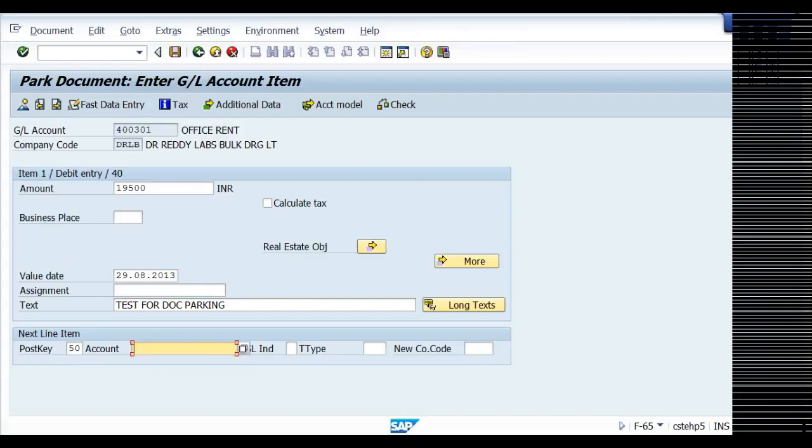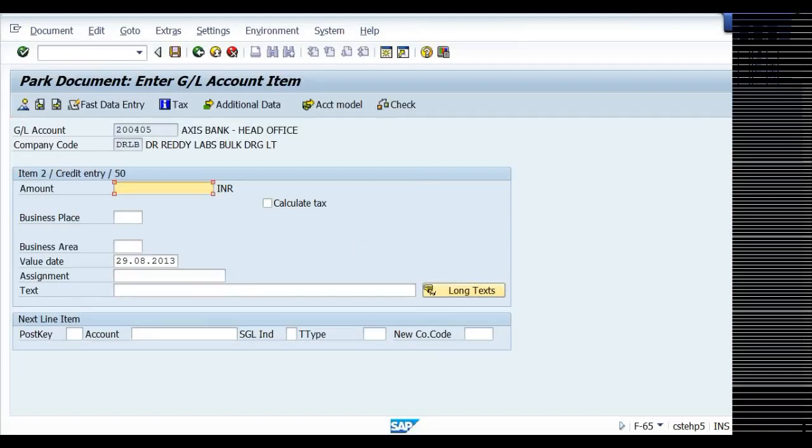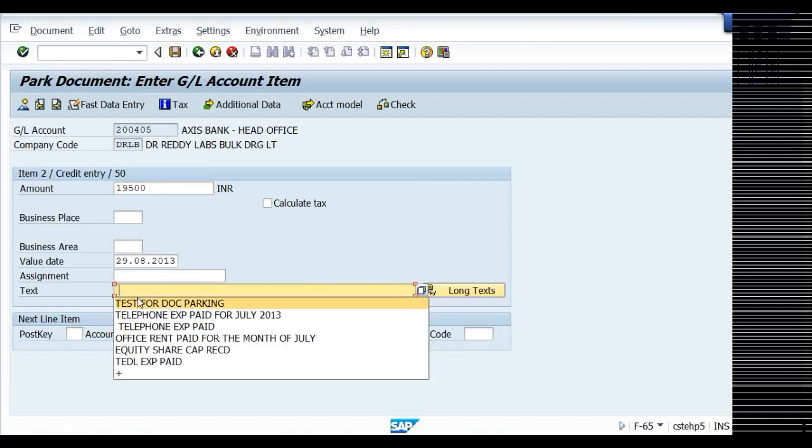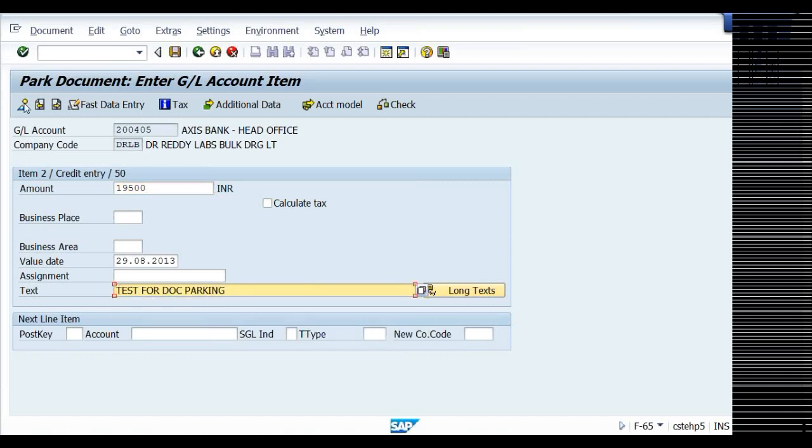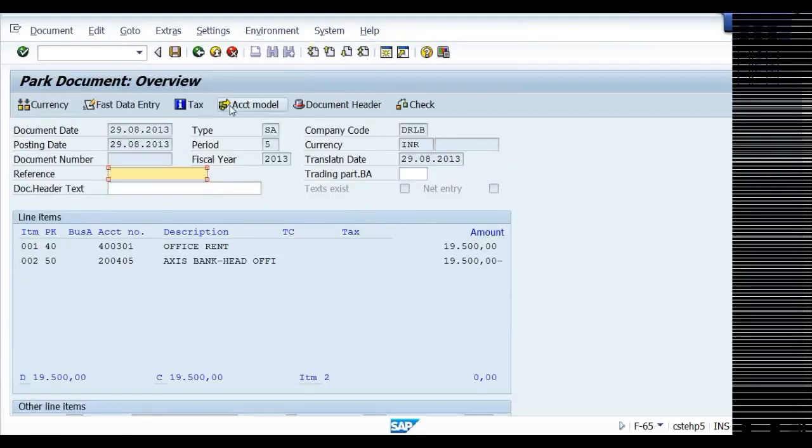Bank account 200,405. 19,500. So it is shown like this.